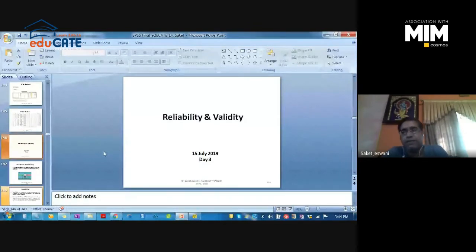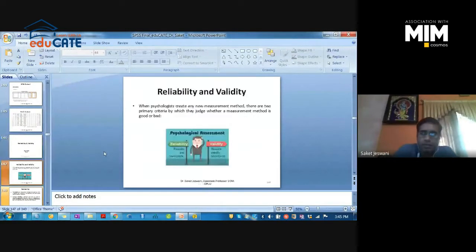You again have to check all the assumptions after performing this validity and reliability testing, and the results you get will be the final results. If you have met all the assumptions, then your data is good enough for multivariate analysis. So what is validity and reliability?